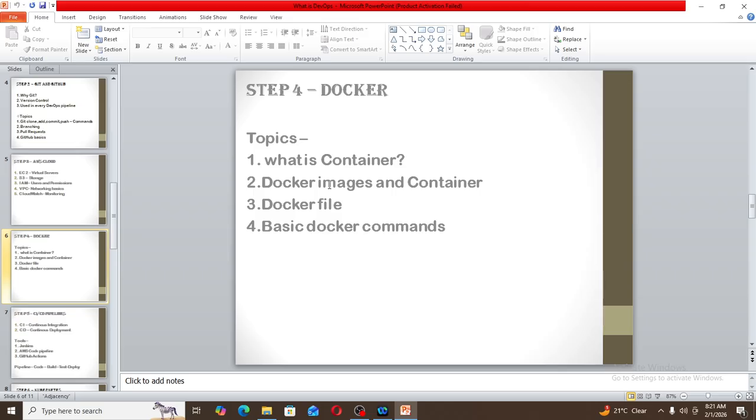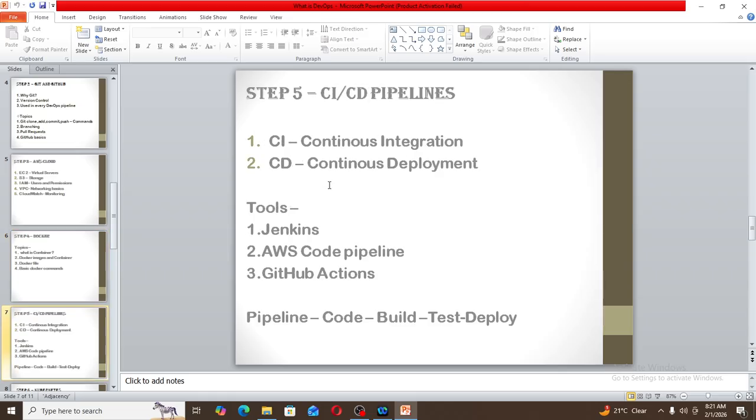Like if I want to build a Docker image, what is the command? What is the command to get Docker images? These commands we should know in Docker. Then step 5, the CI/CD pipeline, in which CI means continuous integration and CD is continuous deployment. Then what are the tools in the CI/CD pipeline? They are Jenkins, AWS CodePipeline, and GitHub Actions.